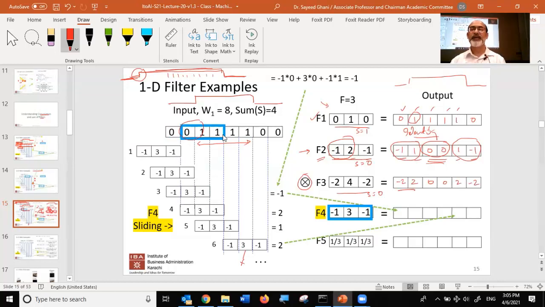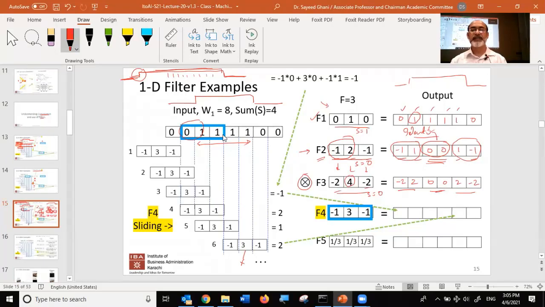So now what did you notice? The centers are the same, but the edges have been scaled up. They've been enhanced. Okay. So if you want to get an image in which you just want to look at the silhouette of the image, but you want to have a stronger silhouette or the stronger edges, then you can use a filter which is a stronger filter. You simply double this. Okay. Center is large and the edges have been doubled.